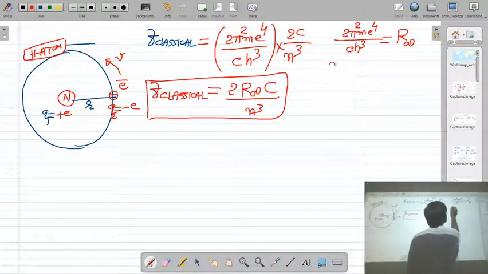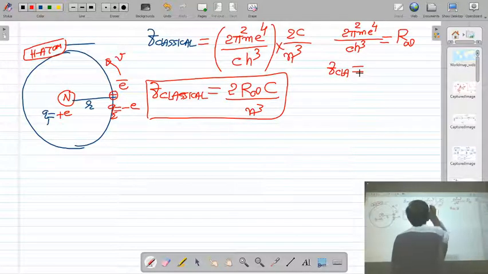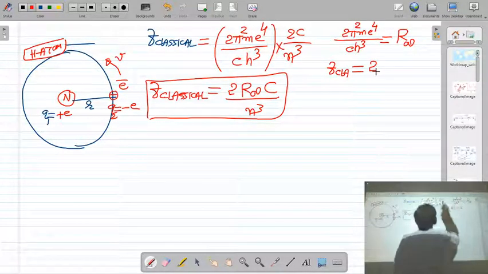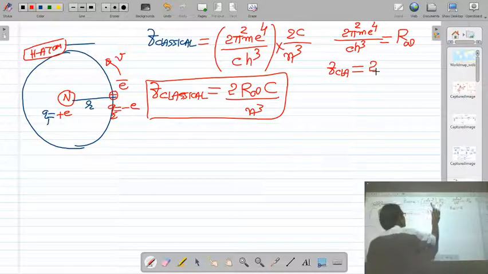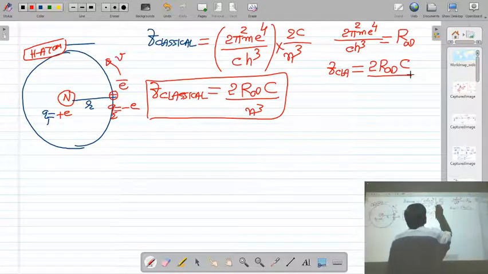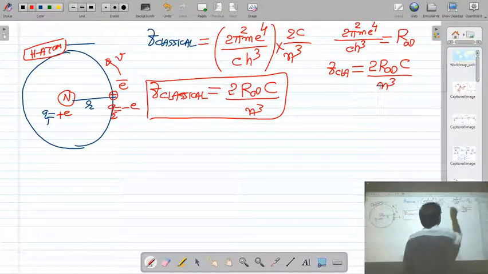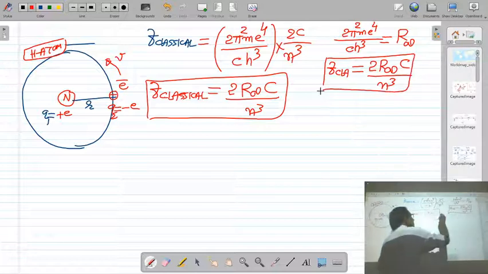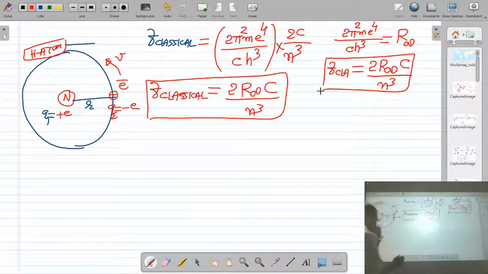The classical frequency is equal to 2 R infinity c upon n cube. This is the classical frequency of the electron revolving in a Bohr orbit of radius r.